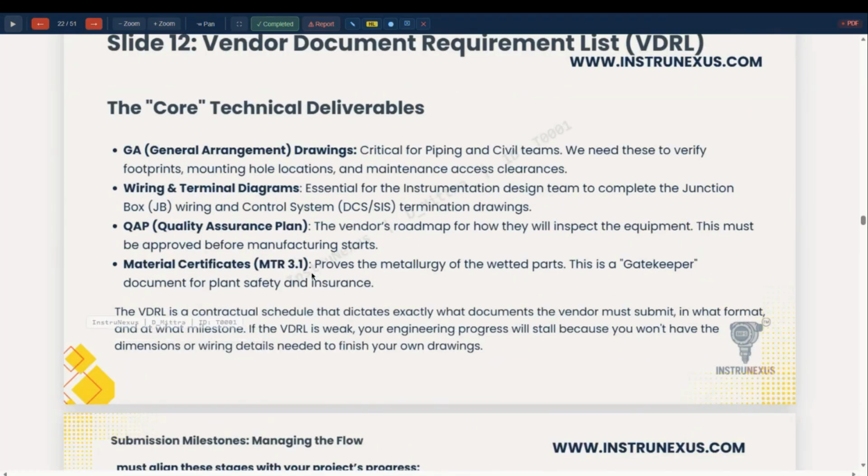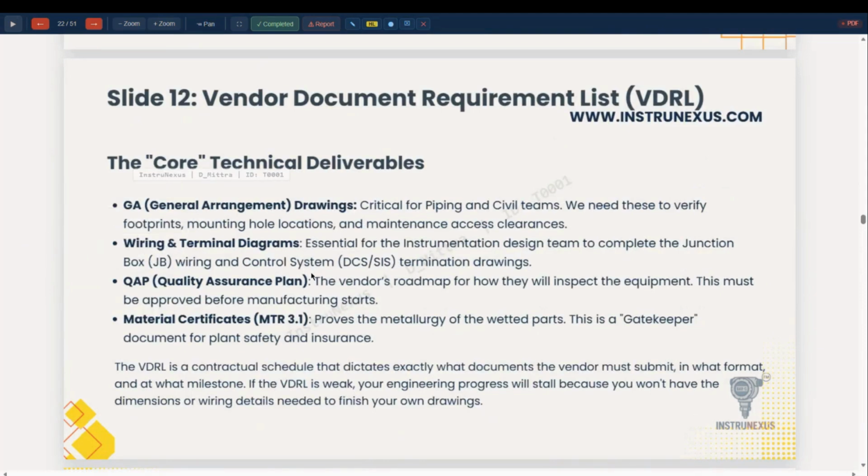Core technical deliverables. Vendor must submit these documents in general as the core deliverables: GA drawing, all the sizing, how it is to be installed, and maintenance requirement. Wiring and termination drawing. Quality assurance plan, how they will inspect the equipment. This must be approved before manufacturing starts. And material certification: if it is NACE certified, please provide. All the material and metallurgy test certificates are to be provided by the vendor.